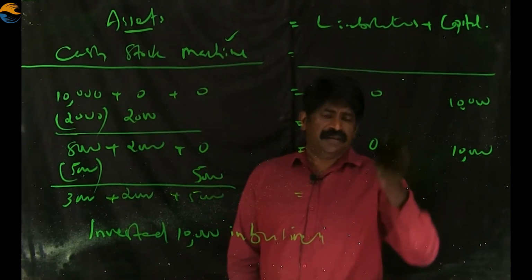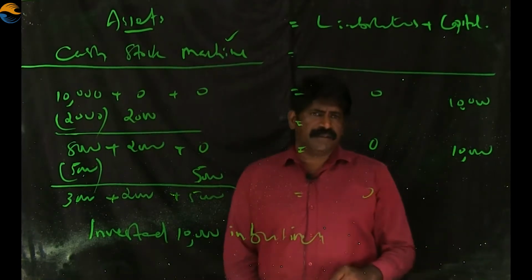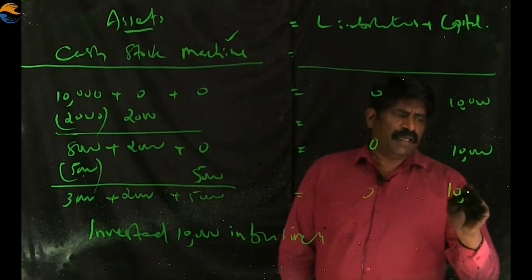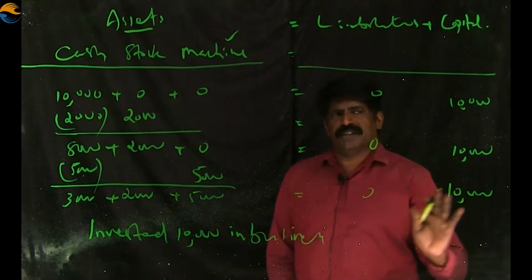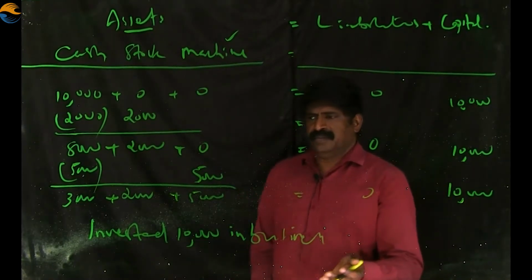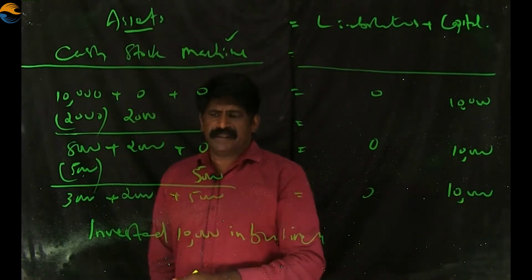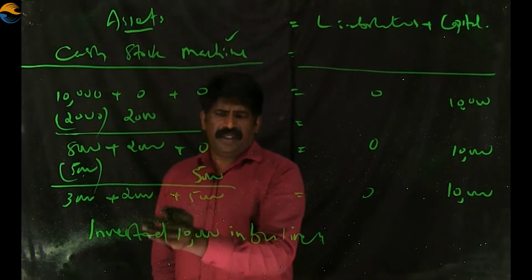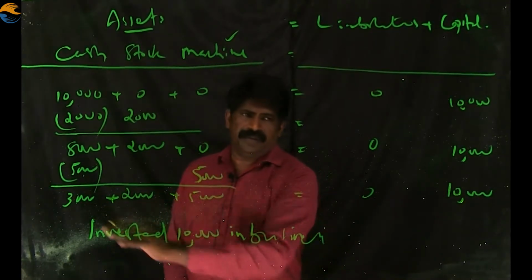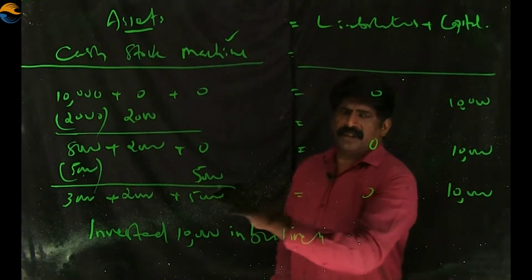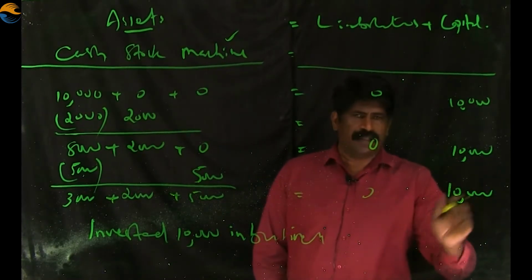On the right side, nothing happens to liabilities and the capital amount was there. We can check. 3,000 cash balance is with us, 2,000 stock is there, 5,000 machine is there, total 10,000. So left side shows 10,000, right side also shows 10,000.